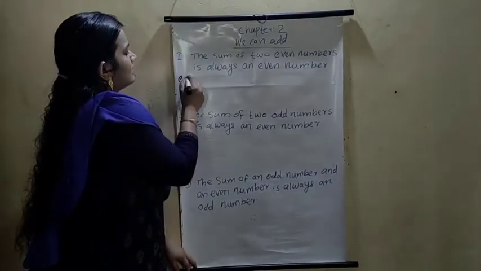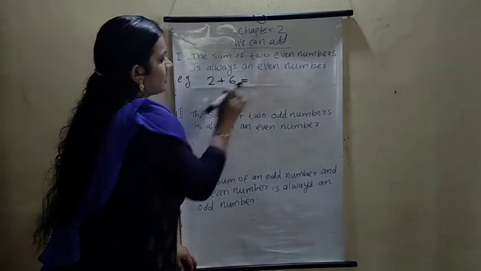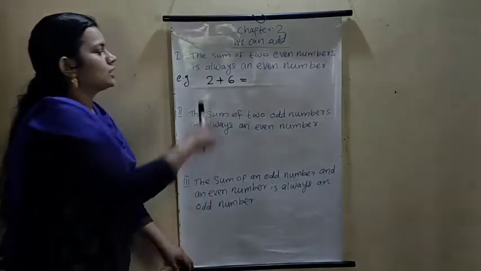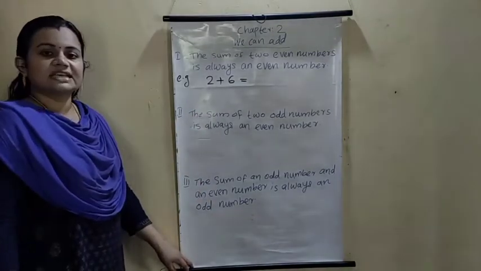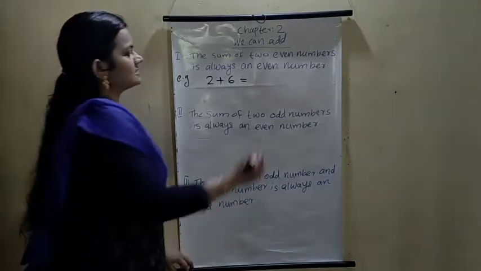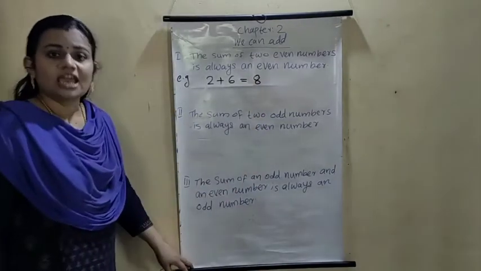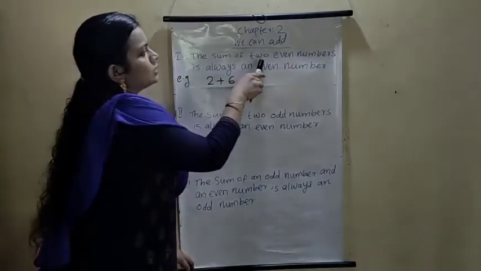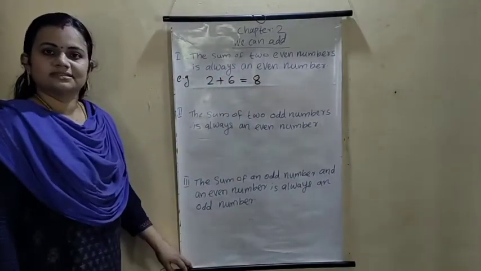Write the example. 2 is an even number. 6 is also even. Sum of two even numbers. We already know that 2 and 6 are even numbers. So 2 plus 6, what is the answer? 2 plus 6 is 8. 8 is also an even number. Then what is the statement? The sum of two even numbers is always an even number.